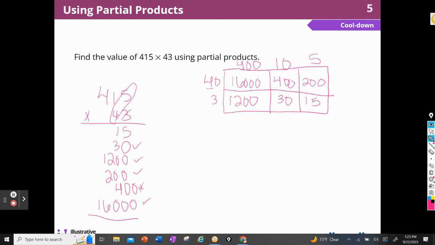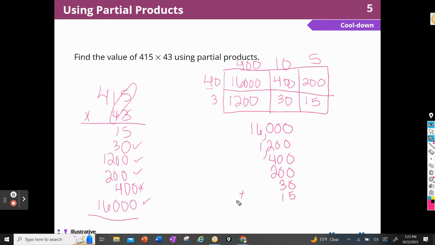All right, so let's now add up all the partial products. I'm going to write it over here to be neater because I like my numbers in order. So let's make sure I did that right. 4 times 4 is 16, but I have to add 3 zeros. Yes, 1, 2, 3. And then I'll put, oops, not right there. Let's undo that. 1,200. Yep, got that. 400. 200, 30, and 15.